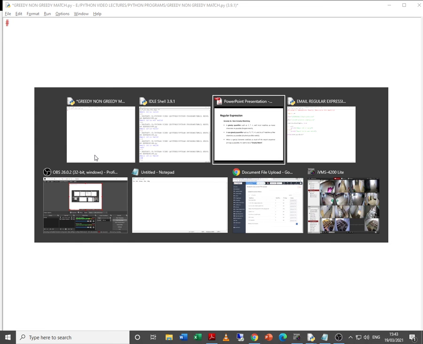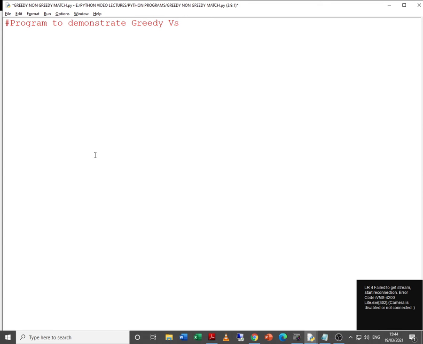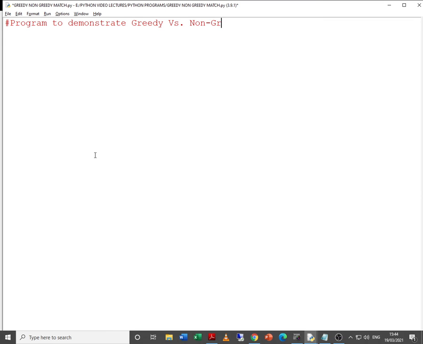Let us try to straight away put over here: program to demonstrate greedy versus non-greedy matching. Now what we are going to actually do in this program, most of you have already studied